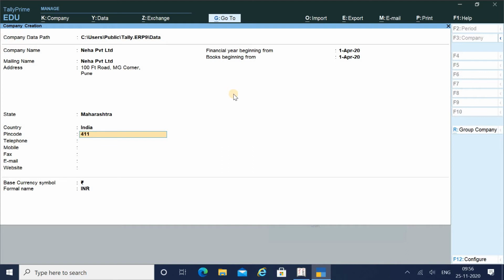I have to mention the pin code also. Alright, then the telephone number. Just mind that it is a telephone number and not a mobile number. Then you have to mention your mobile number. Fax, if you have a fax; if not, just press enter. Then the email address, and then the website.